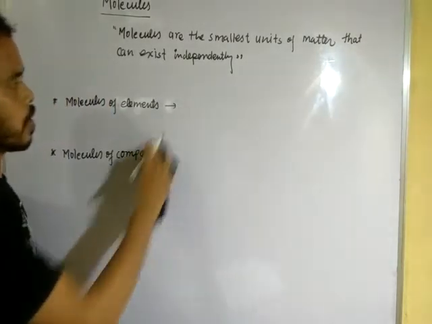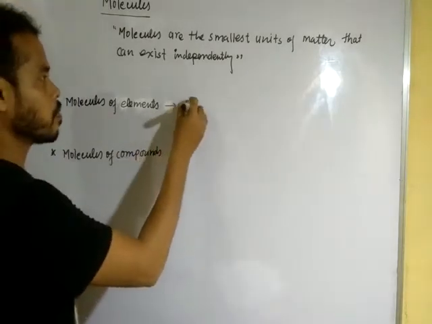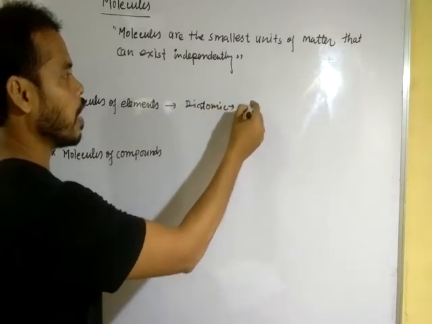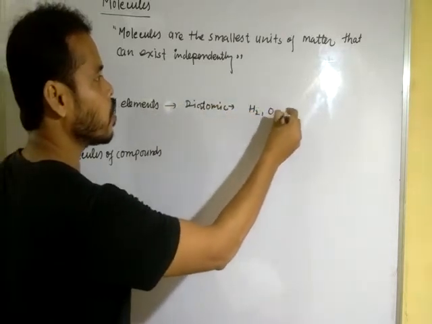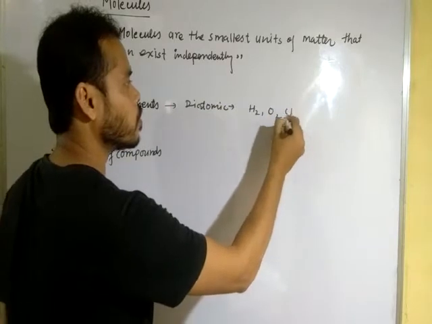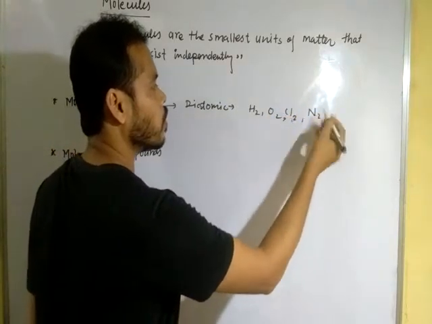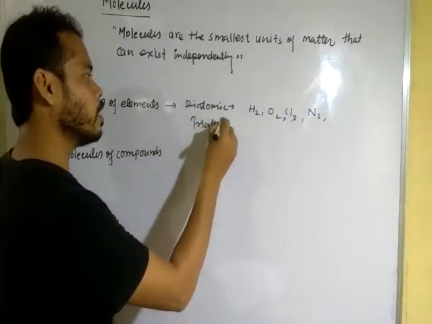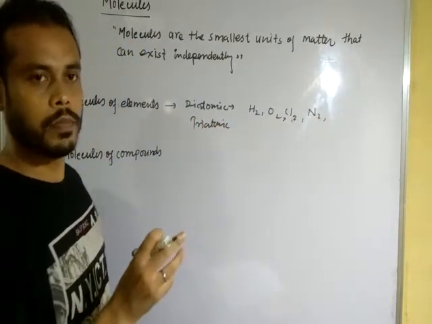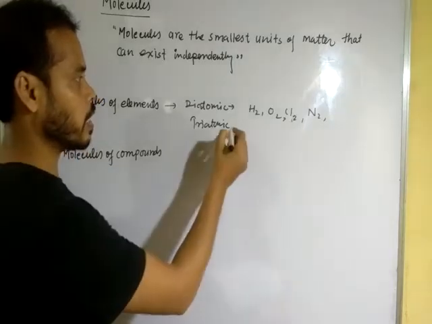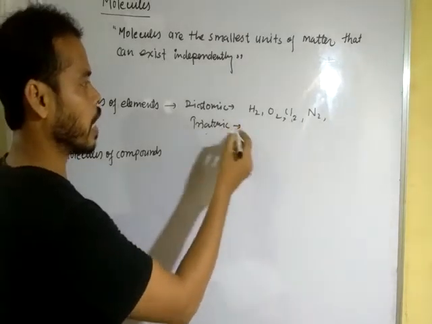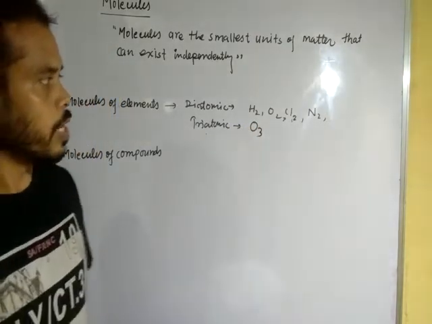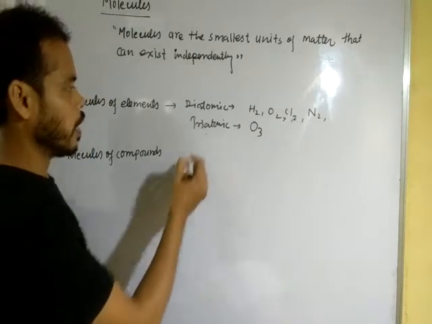Dear students, diatomic molecules are like H2, O2, Cl2, N2, etc. Triatomic molecule: when three atoms combine to form one molecule, it is called a triatomic molecule. Triatomic molecule like ozone; three oxygen atoms combine to form ozone.